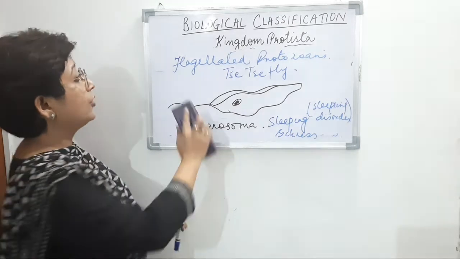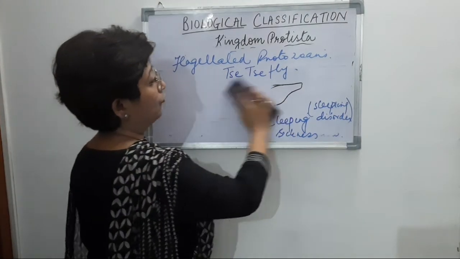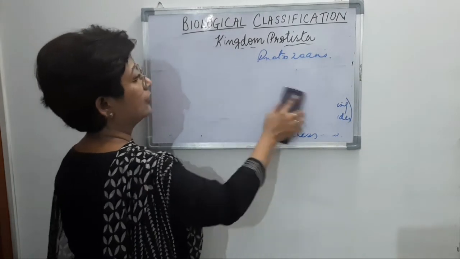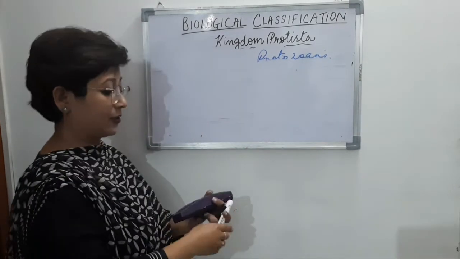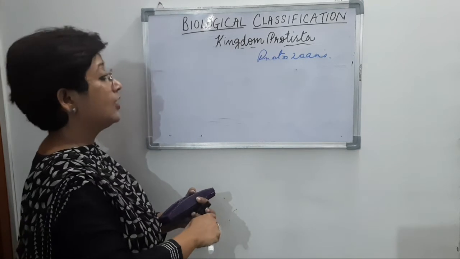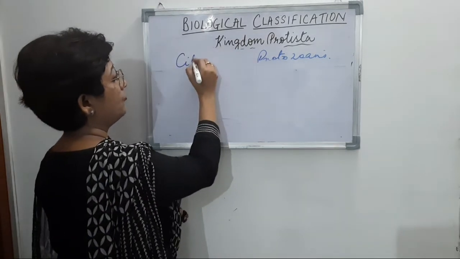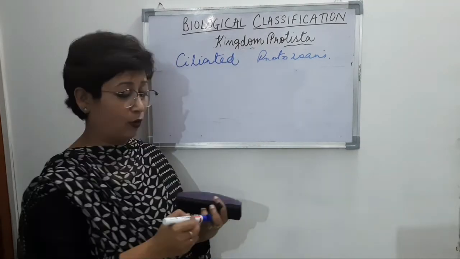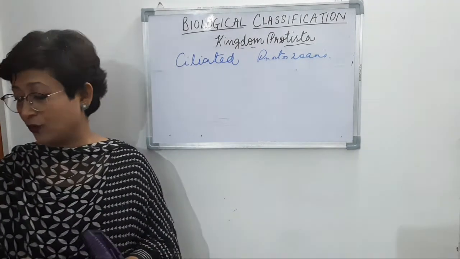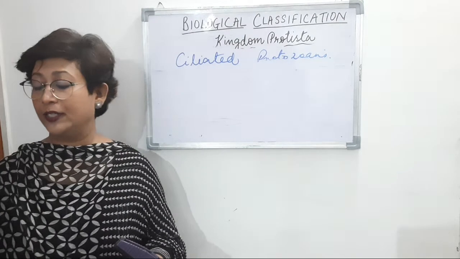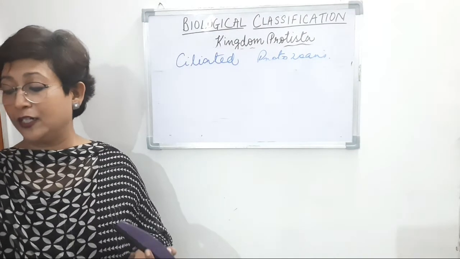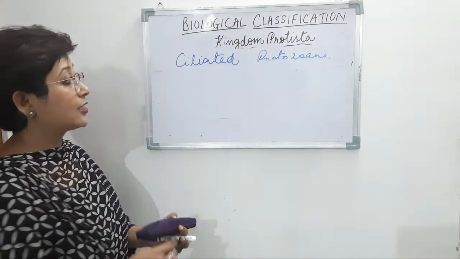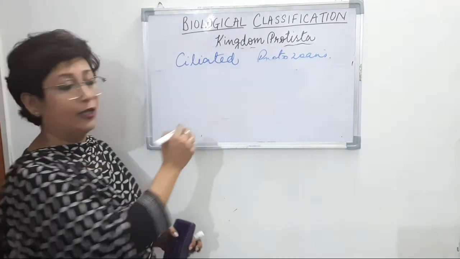Next we move on to the next group of protozoans, that is ciliated protozoans. From the word ciliated, there is presence of cilia as the locomotory organ, right? An example of a ciliated protozoan is paramecium, right? A slipper-like animalcule, paramecium.